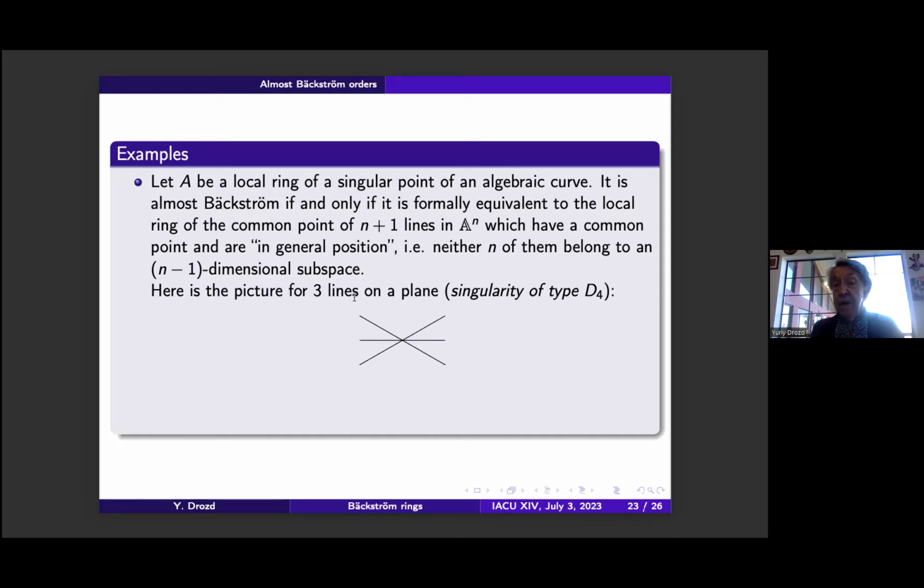For example, three lines on a plane, or a singularity of type D4, as they say in the theory of singularities, is an example of an almost Backström order.